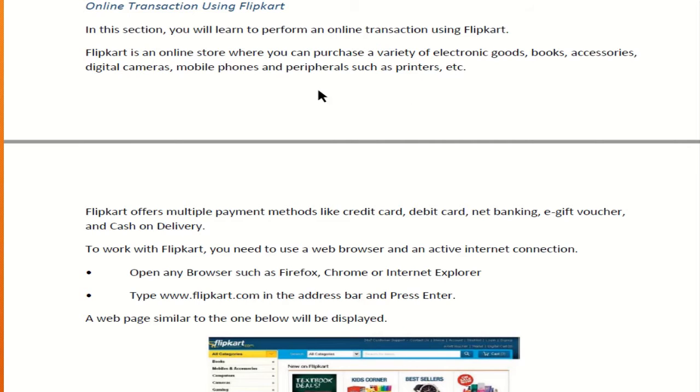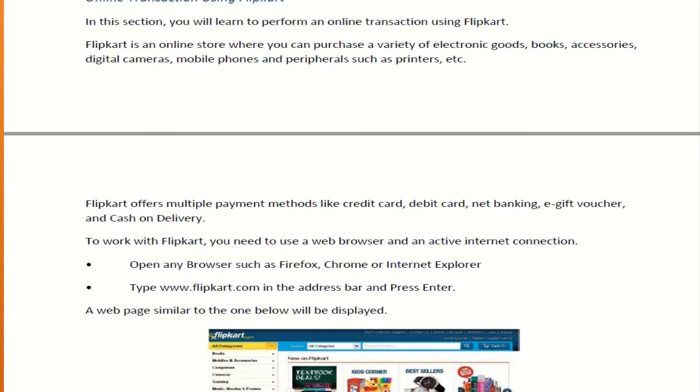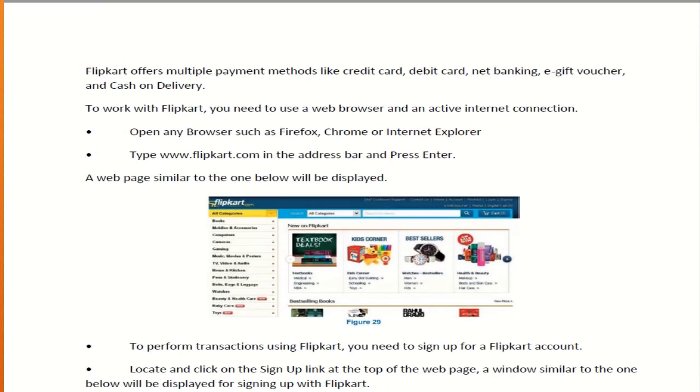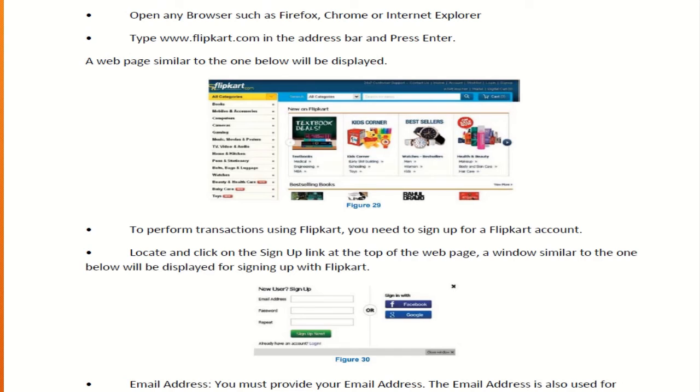Suppose we are doing an online transaction using Flipkart, what do you need to do? You need to open a browser such as Firefox, Google Chrome, or Internet Explorer. Then you need to type www.flipkart.com in the address bar. Then the Flipkart page will open. There you need to sign up with your account, any account you can use like a Google account or Facebook account. Then you need to search for your product, whatever you want to buy.